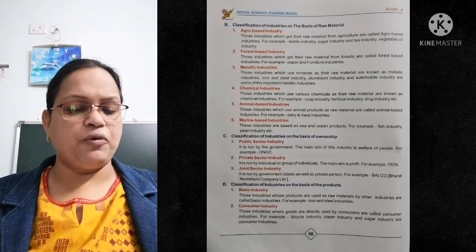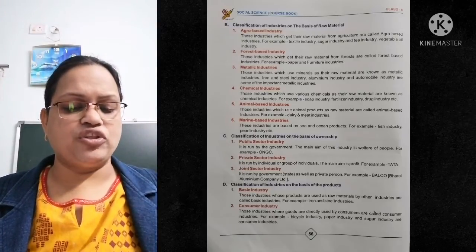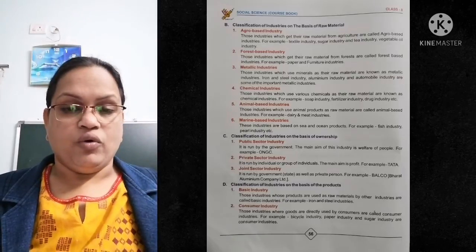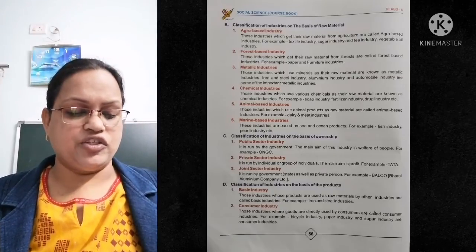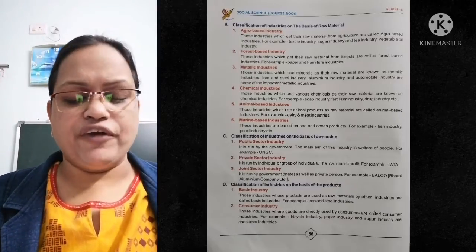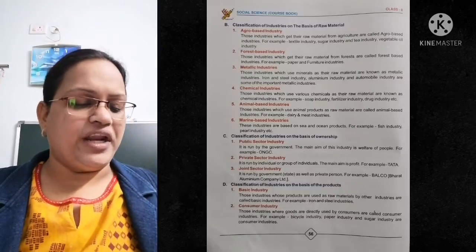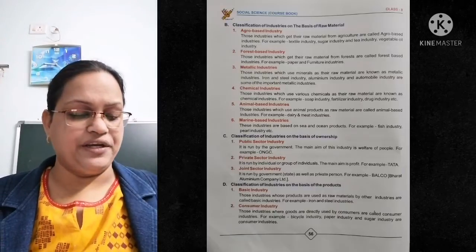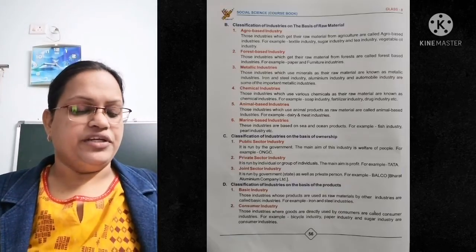Next, coming to the classification of industries on the basis of ownership. Who is owning? Public sector industries. It is run by the government. The main aim of this industry is welfare of people, लोगों की भलाई. For example, ONGC oil company, they remove petrol and diesel.